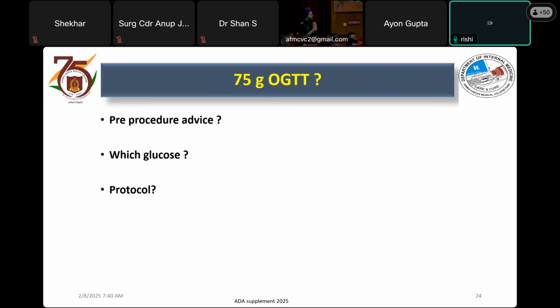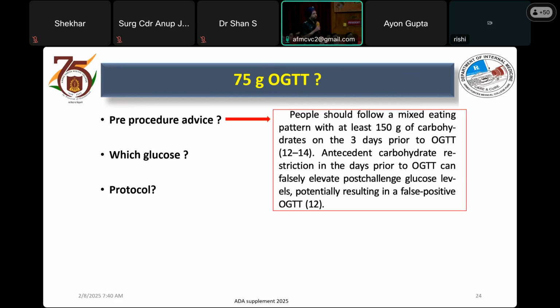So the pre-procedure advice correctly brought up by him is that we should advise the patient not to restrict carbohydrate. The patient should be consuming at least 150 gram of carbohydrate for 3 days prior to his OGTT. Why is it important? Because if you restrict his carbohydrate, he can get a falsely high glucose level. And this is very practical, because most patients in services come and say, sir, I'm fasting, I will not consume carbohydrate for 3 to 4 days prior to my test, because I don't want my blood glucose to come higher. So it is very important information.